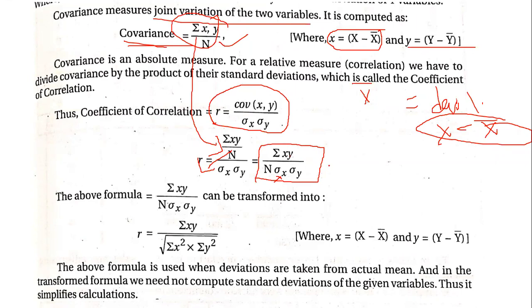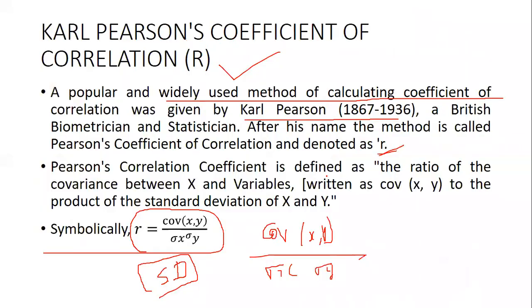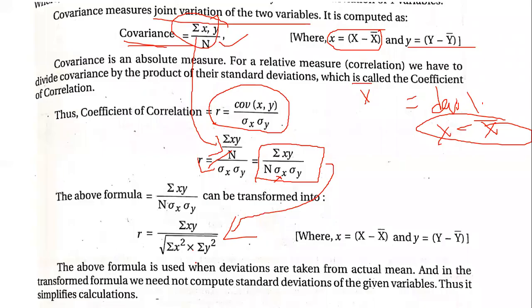Now, this formula also can be modified further. The standard deviation of x and standard deviation of y are also available, and those things can be written down in a little different way. So we are just expanding the standard deviation formulas.